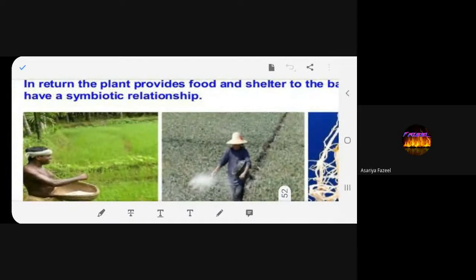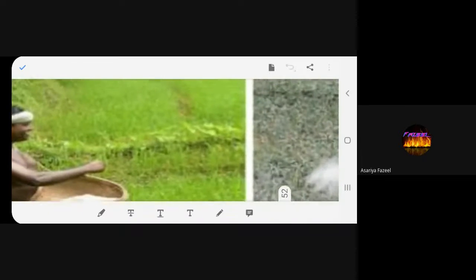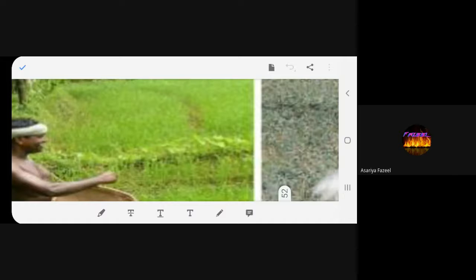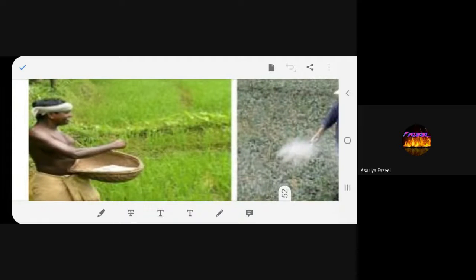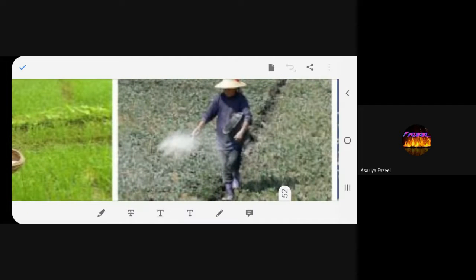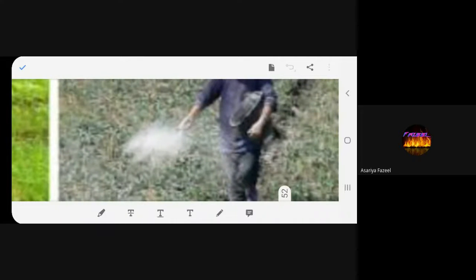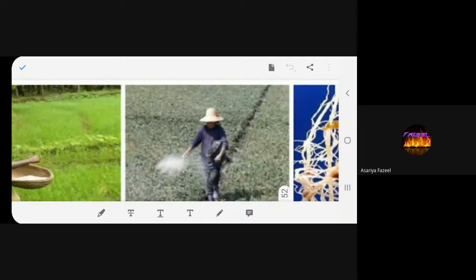So this is how the seeds are sown. You can see he's spreading the seeds. These are the seeds. Can you see this? He's throwing the seeds. With the help of his hand, he's spraying the pesticides, you can say, or spraying the powder.